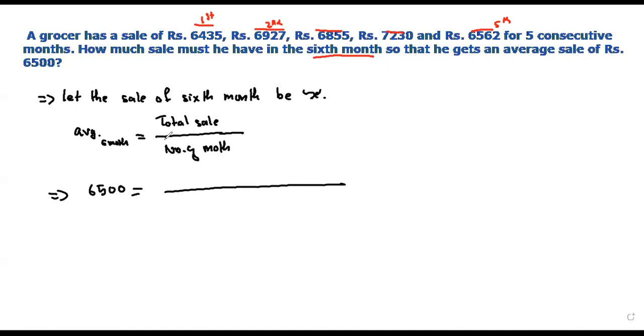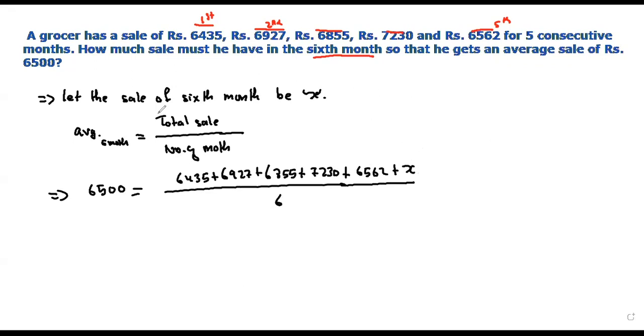So 6,435 for the first month, plus 6,927, plus 6,855 for the third month, plus 7,230 for the fourth month, plus 6,562 for the fifth month, plus X for the 6th month, divided by the number of months, which is 6. Now you calculate this and find the value of X, which is the sale of the 6th month.